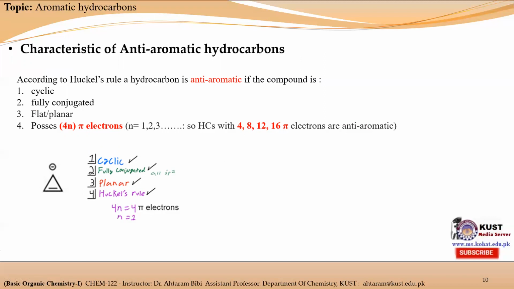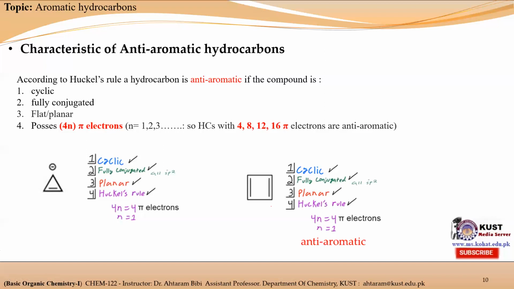So this cyclopropyl anion is considered an anti-aromatic hydrocarbon, but there is an ambiguity about this molecule. Some scientists say that this is a non-aromatic hydrocarbon because it has a lone pair of electrons, and this carbon is considered to be sp3 hybridized instead of sp2 hybridized. But according to Huckel rule, it consists of 4 pi electrons, so it is considered an anti-aromatic hydrocarbon. It is also mentioned in Muhammad Yunus BSc book that it is an anti-aromatic hydrocarbon.